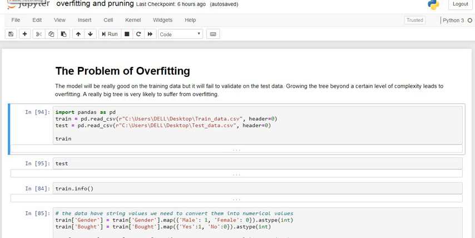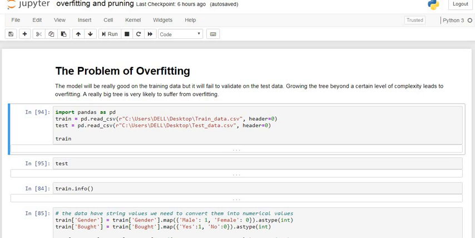Welcome all of you to this tutorial on overfitting and pruning. I will explain what overfitting is using one example in Python, and how to tackle the problem of overfitting by using pruning of decision trees in Python with the same example.